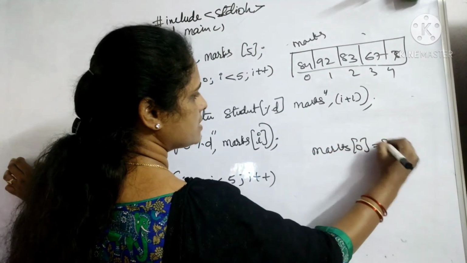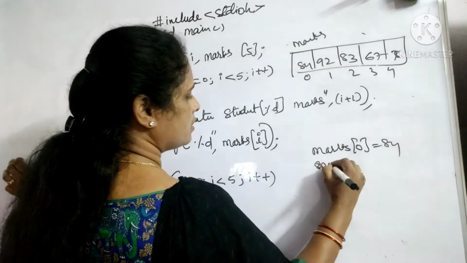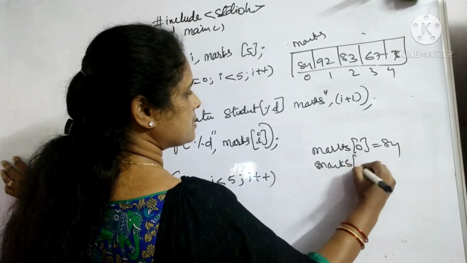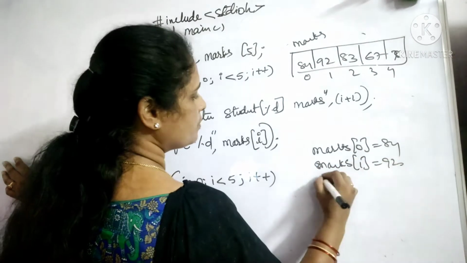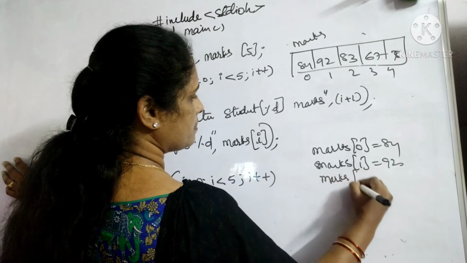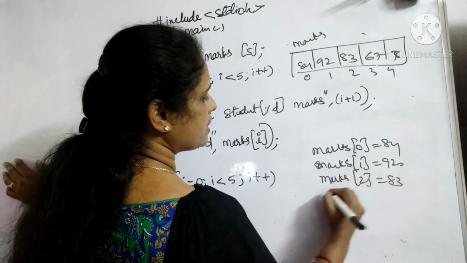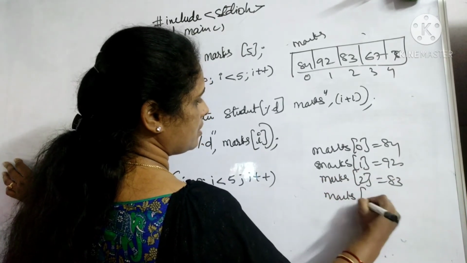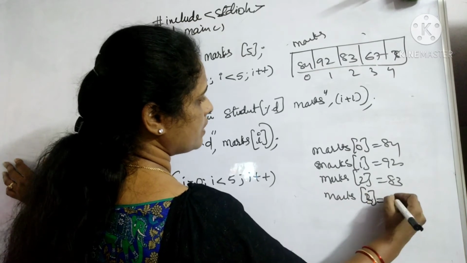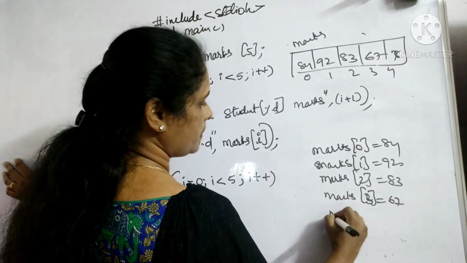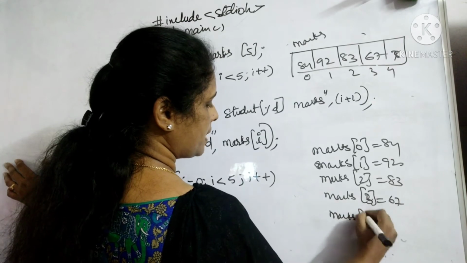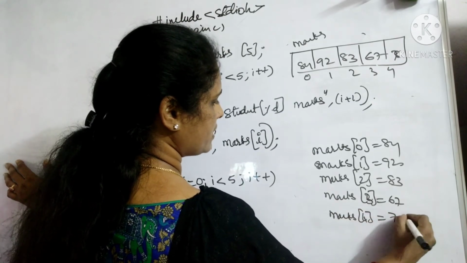Marks 0 is equal to 84. Marks 1 is equal to 92. Marks 2 is equal to 83. Marks 3 is equal to 67 and marks 4 is equal to 78.